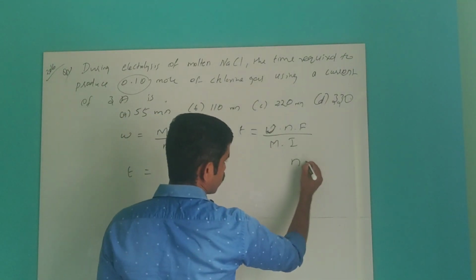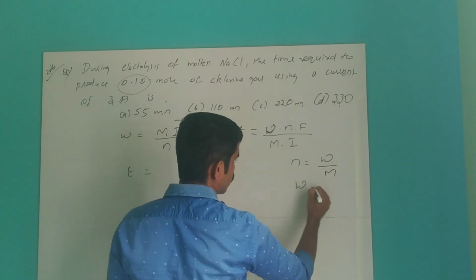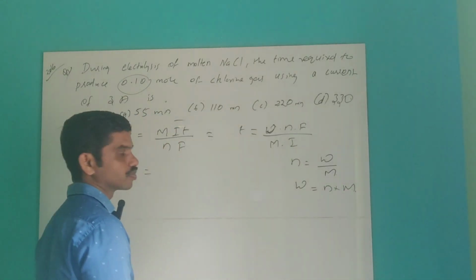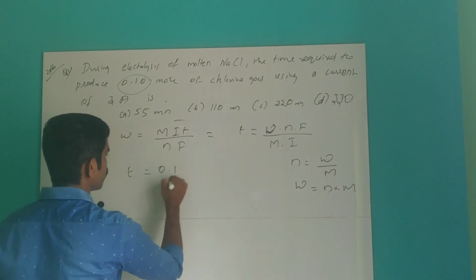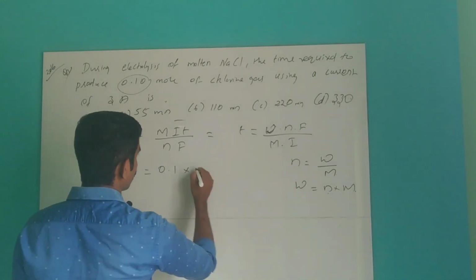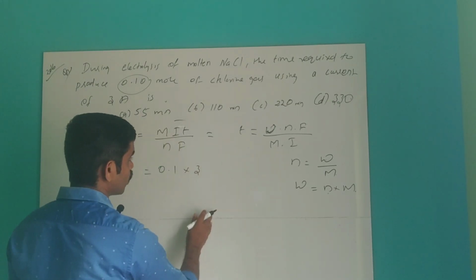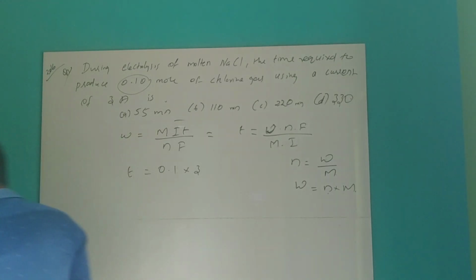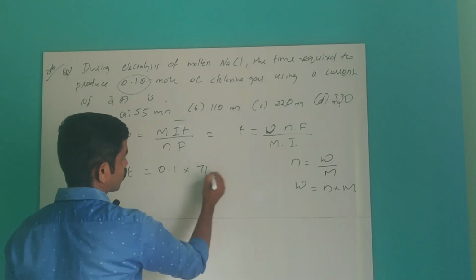You know the formula, N is equal to weight divided by molar mass, so weight is equal to N into molar mass. So 0.1 into the molar mass of chlorine: chlorine is 35.5, so 71 will come.